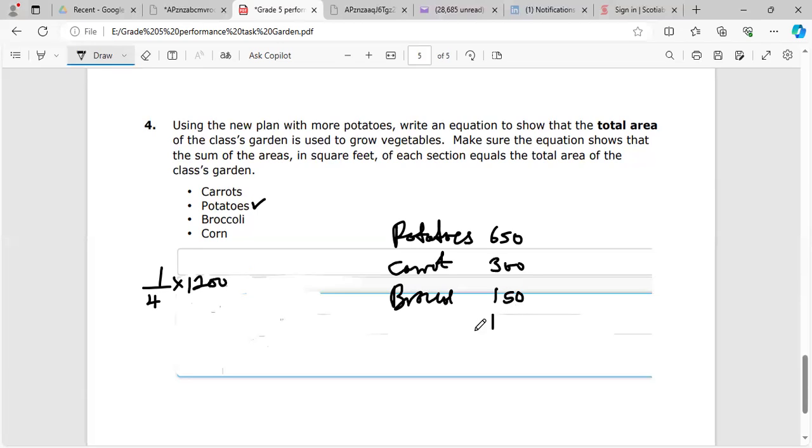And then 100. So guys, I'm going to do something new. I'm going to add this, and it should give us the total of 1,200. 0 plus 0 plus 0, 0. 5 plus 0, 5. 5 and 5, 10, 0, carry 1. Let's see, 6 and 1, 7. And that's 1,200. That's how you know it's correct, because everything must come to 1,200 square feet.